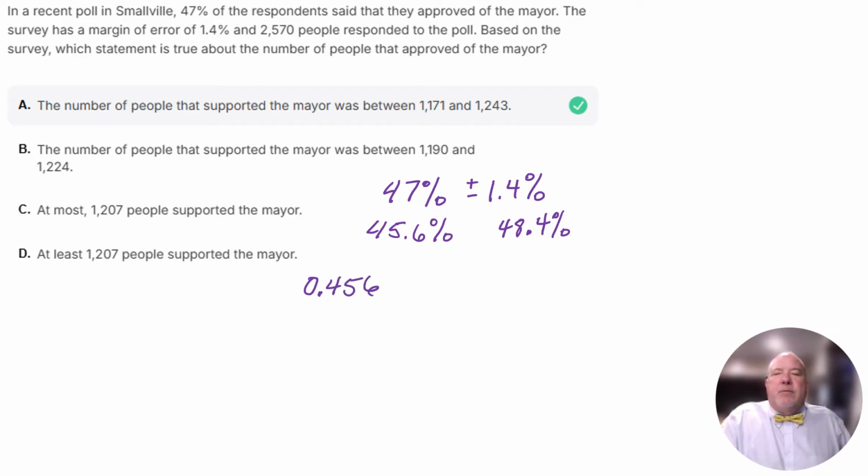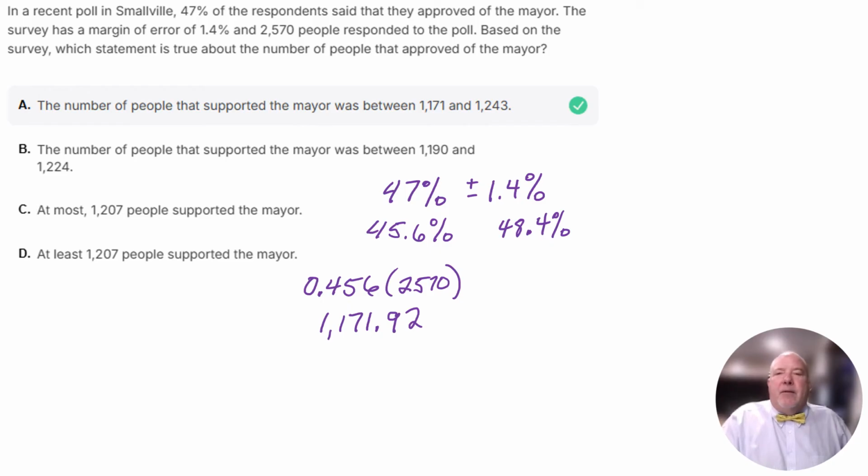The other thing you can do is just move the decimal point 2 places backwards, and that gets you the same number. And then you want to multiply that times the population, so times the 2,570. And when we do that, we get 1,171.92. So that's the smallest number.